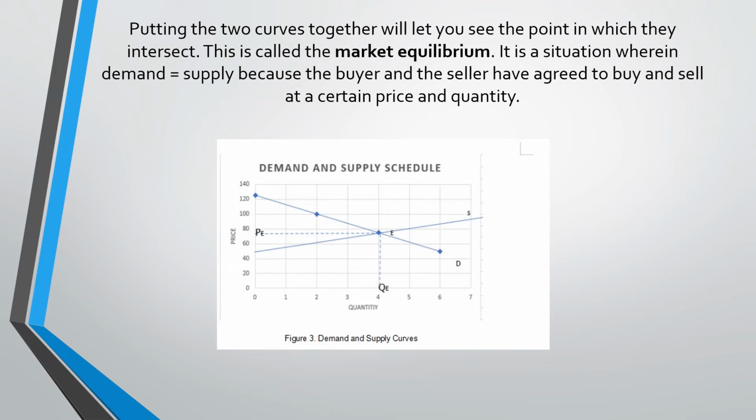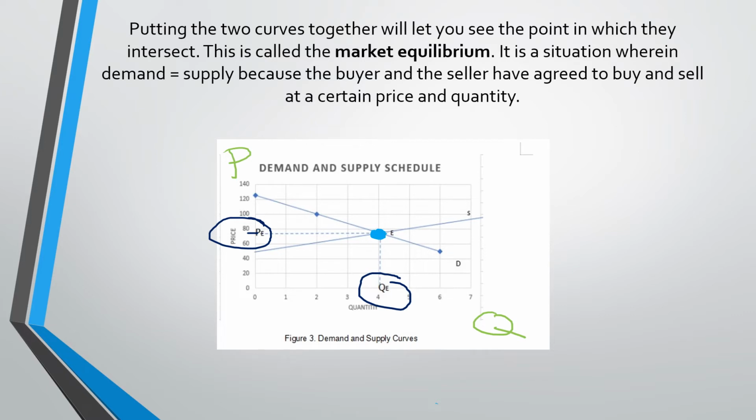Now, what if we put the two together? Putting the two curves together will make you see the point at which they intersect. So the point of intersection is what you call the market equilibrium or equilibrium point. Remember that this is the quantity axis and this is the price axis. The quantity at which they had agreed on, which is 4 in this case, is the equilibrium quantity. So the buyers and the sellers agreed to buy and sell 4 of this particular product, and they also have agreed on the price, which is between 80 and 60, probably around 70 or a little bit higher than 70. That is the equilibrium price.